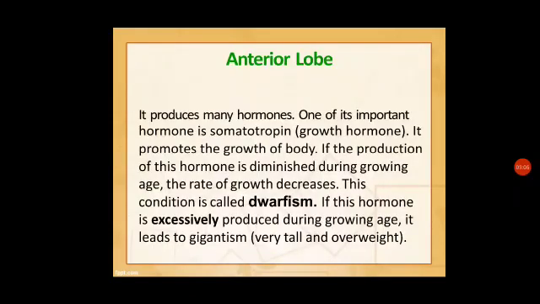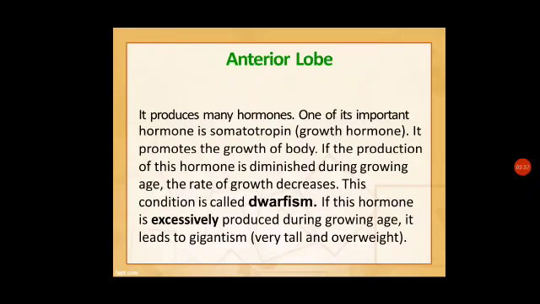Anterior lobe. It produces many hormones. One of its important hormones is somatotropin. It is a growth hormone which is very essential for our growth. In some individuals, if this hormone is not released, they cannot grow properly, so this hormone can be given artificially to these individuals so that their growth can proceed properly. It promotes the growth of the body.